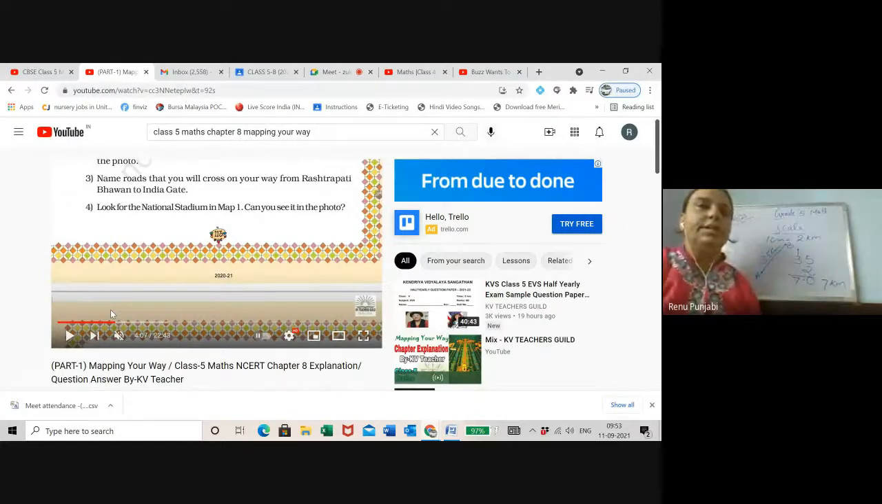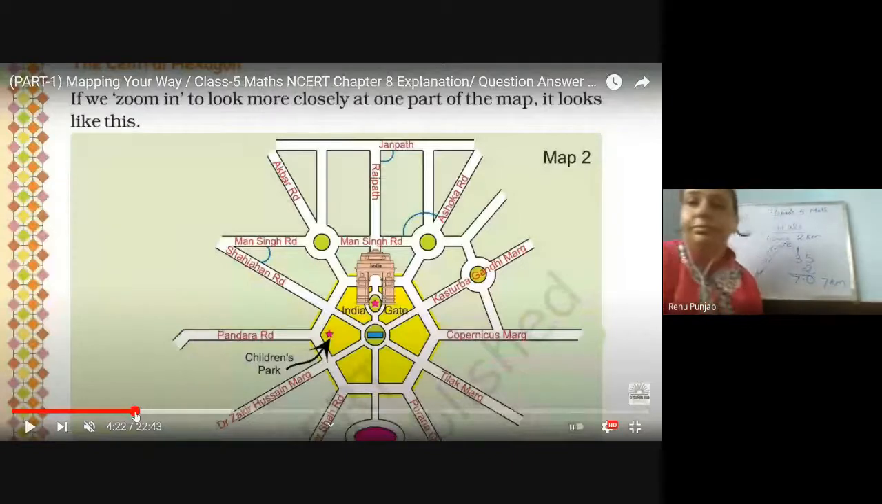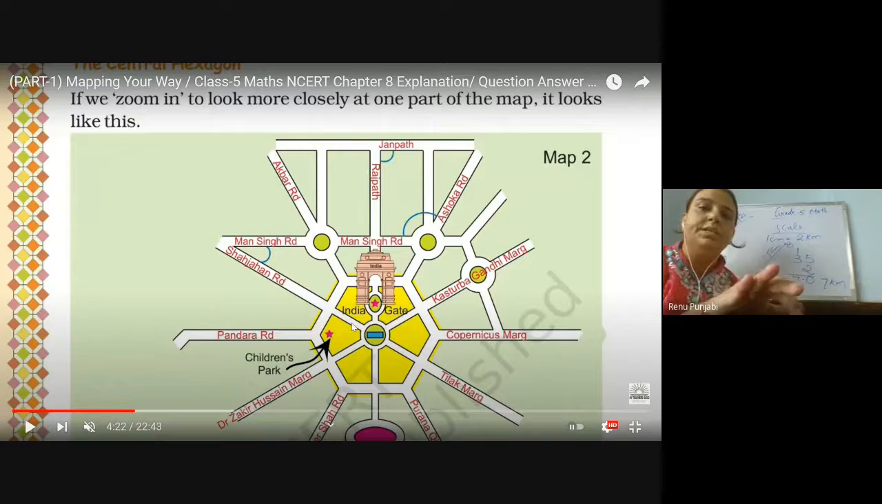Look for the National Stadium in map 1. Can you see it in the photo? So you can say no, we cannot see it in the photo. Go to the next page. The central hexagon. If we zoom in to look more closely at one part of the map, see, we have zoomed it. Am I audible to you all clearly? Yes, ma'am. This part is called the hexagon because the shape of this is a hexagon.